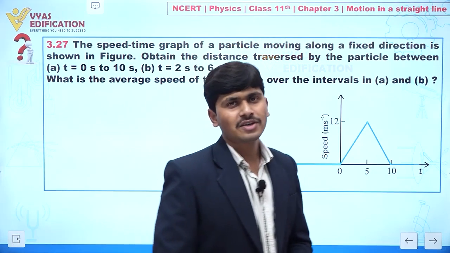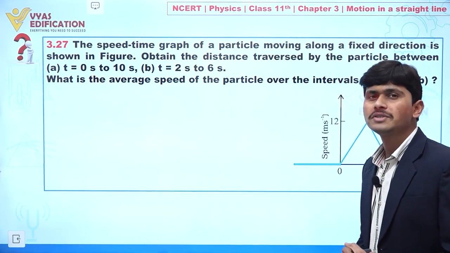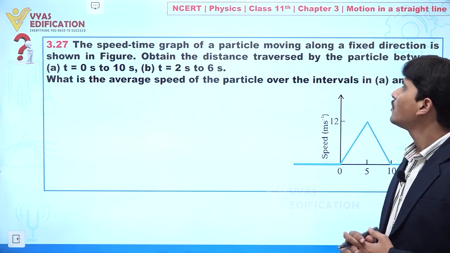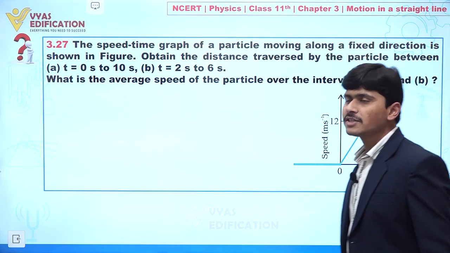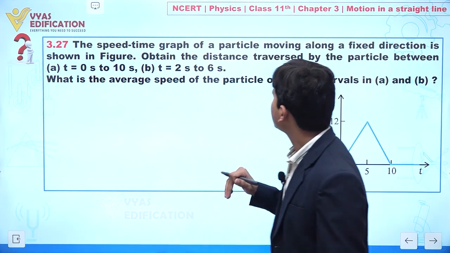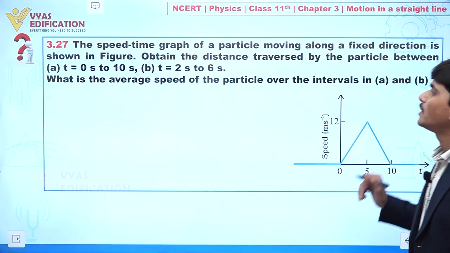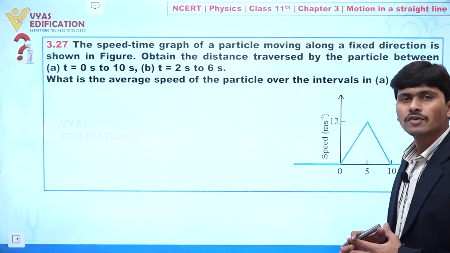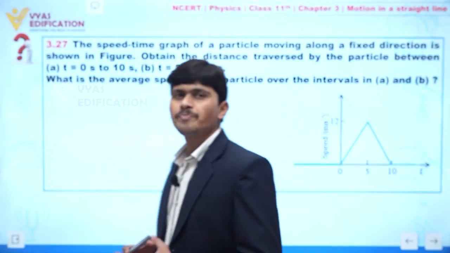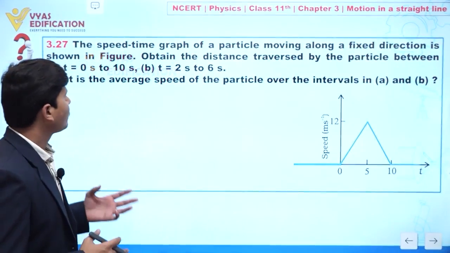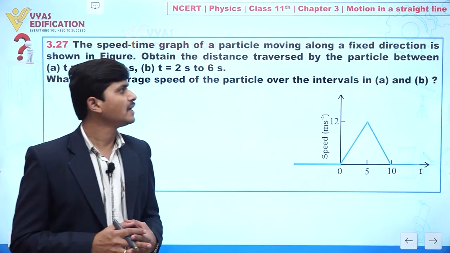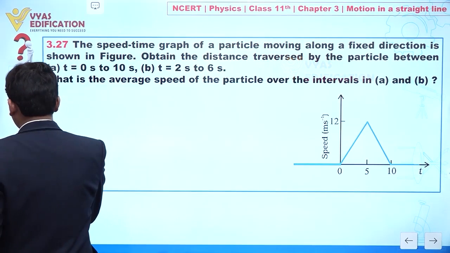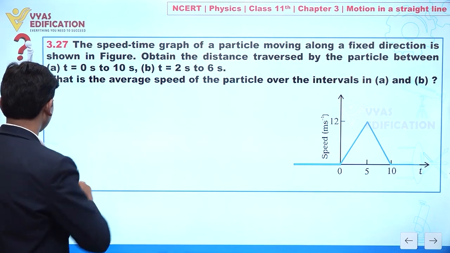Now dear students, we are going to solve question number 3.27. Clear? In this question it is given that the speed-time graph of a particle moving along a fixed direction is shown in a figure. Obtain the distance traversed by the particle between t equal to 0 second to 10 second, or between t equal to 2 second to 6 second, and also find the average speed of the particle over the intervals in A and B. Clear to you? Yes or no? So now we are going to discuss the solution of this question.